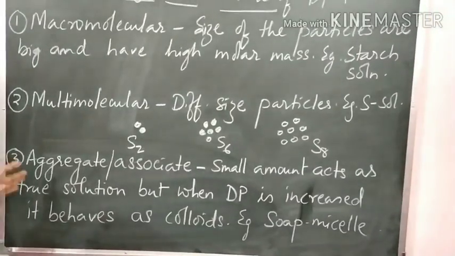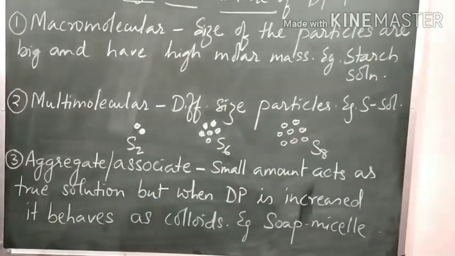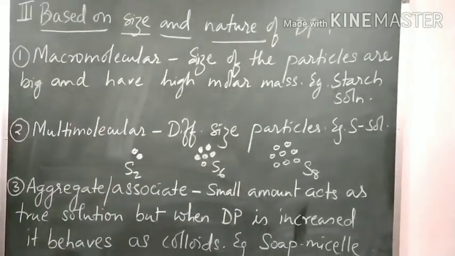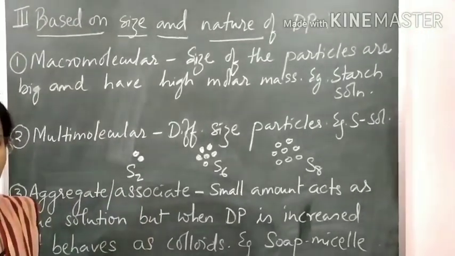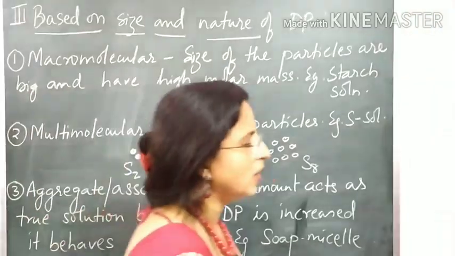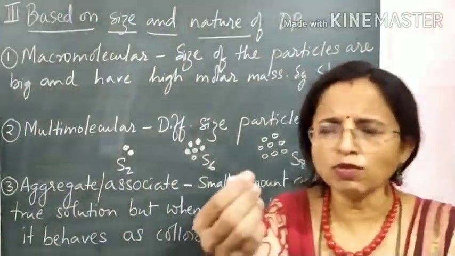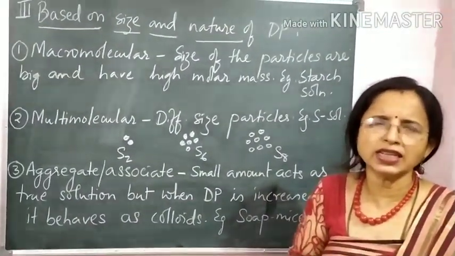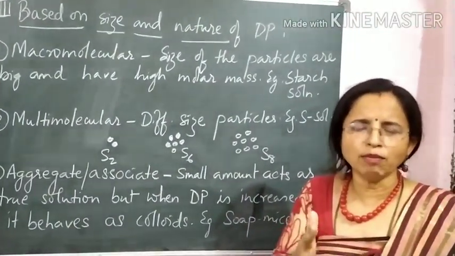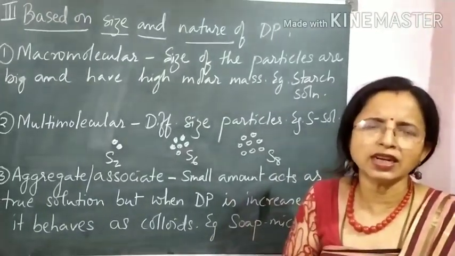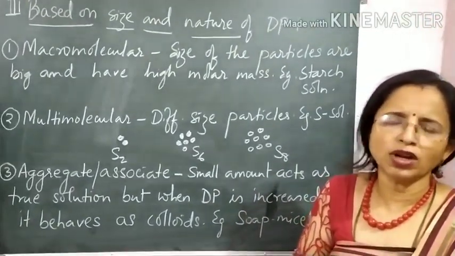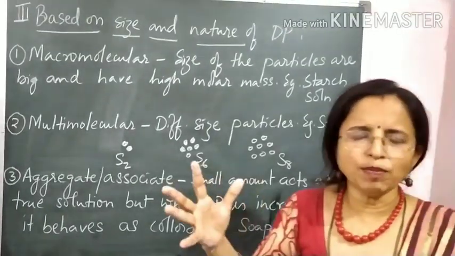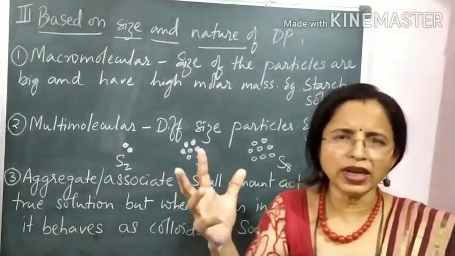Then the third part of colloidal system is aggregate or associated colloidal system. So this is a special type of colloidal system in which when we are adding a small amount of dP in the medium, it is acting as a true solution. But when the amount of dP is increased in the dM, it is acting as colloidal system, because the dP group together to increase its size.